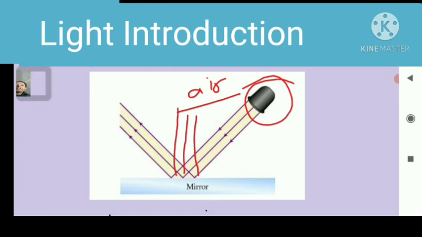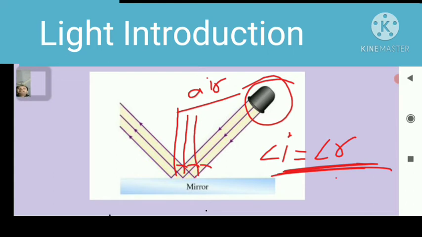Okay, so here the angle of incident of each ray will be the same. And the angle of reflection will also be the same here, so we know that angle I is equal to angle R. I repeat again what we do here.